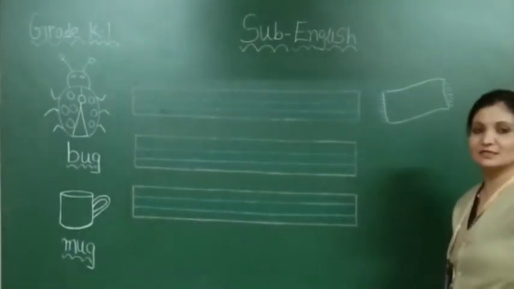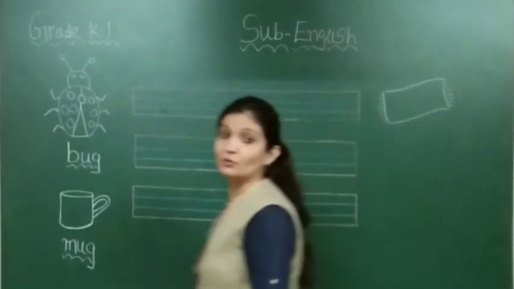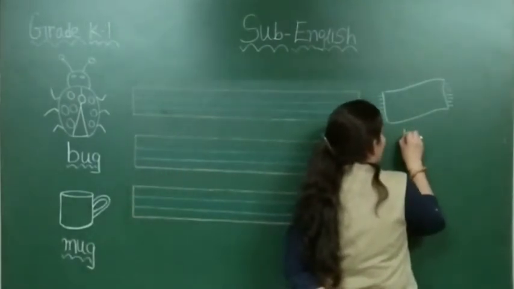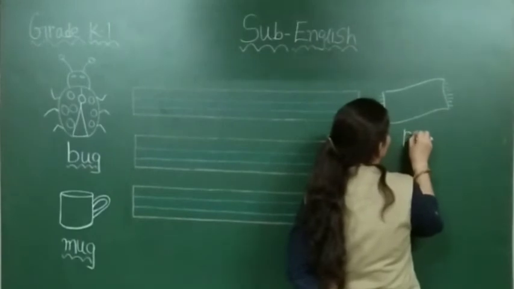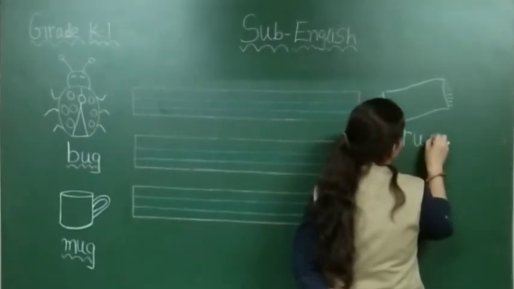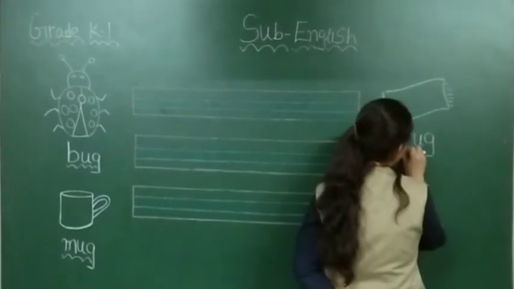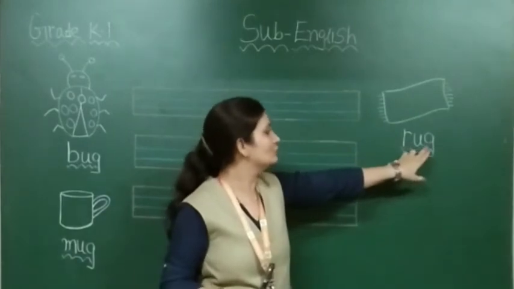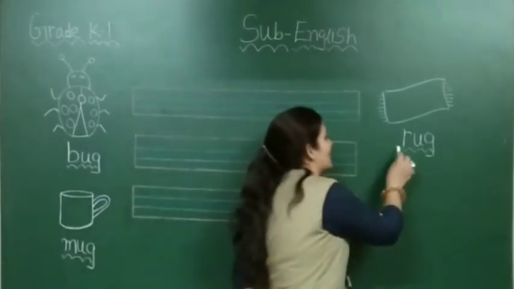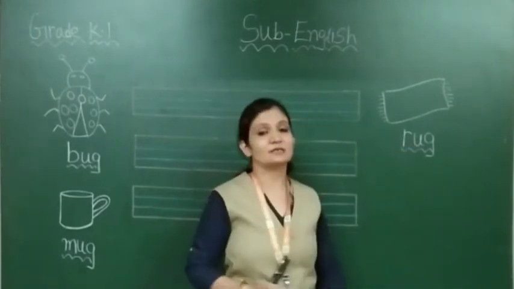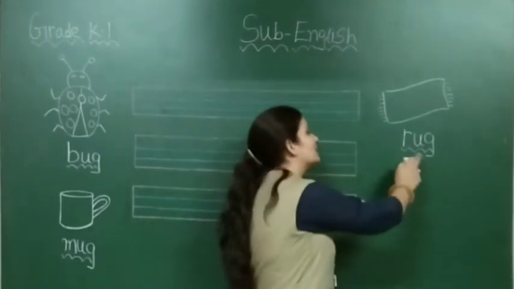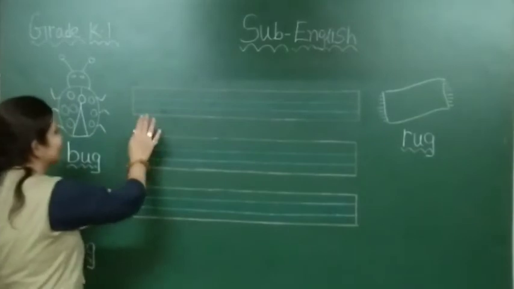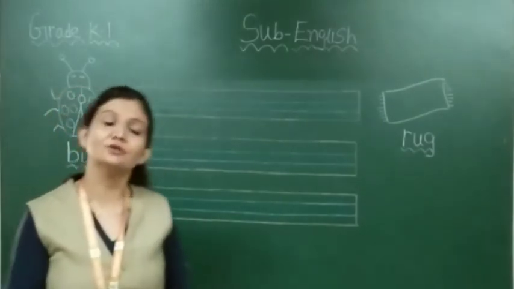Now, next. What is this? Yes, this is a picture of a rug. And what is the spelling of rug? R, U, G. What is the spelling of rug? R U G. In phonics, R says R, U says A, and G says G. R, A, G, rug.